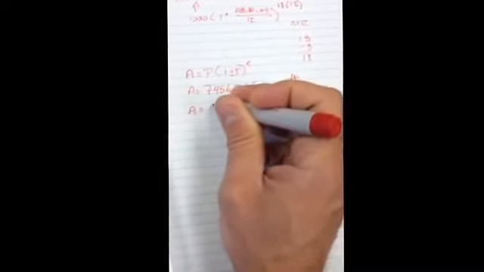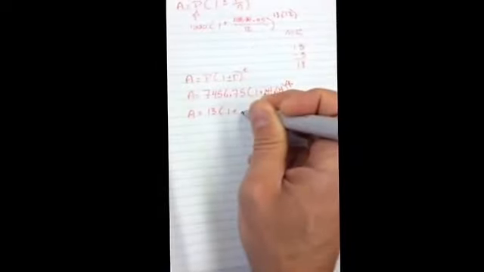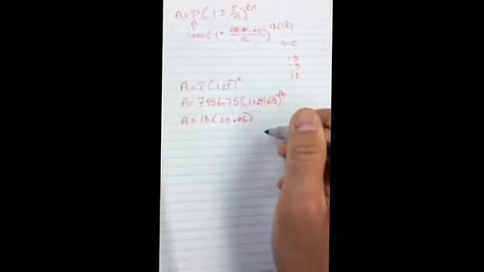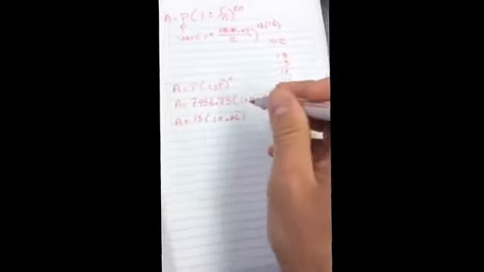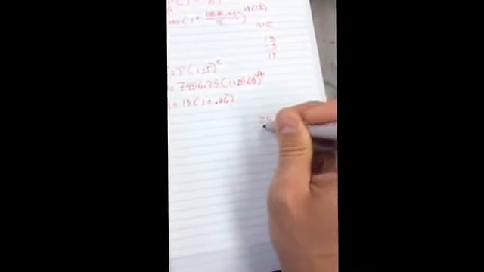We're going to use the same function rule that we had right here. It's appreciated in value, so that means it's going up. The principal amount was $13. 1 plus, remember that we have to turn 6% into a decimal, so it's 0.06. Now we have to figure out what our time is. We're turning 25, subtracting 15, that gives me a value of 10. So I'm going to do this to the power of 10.